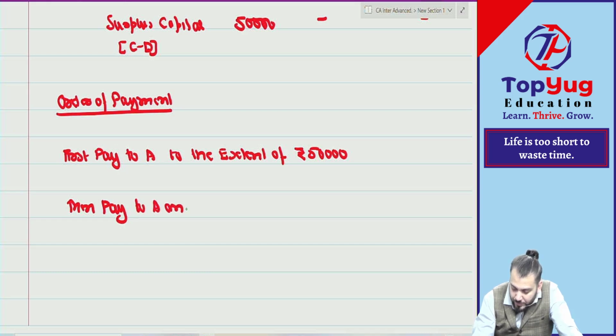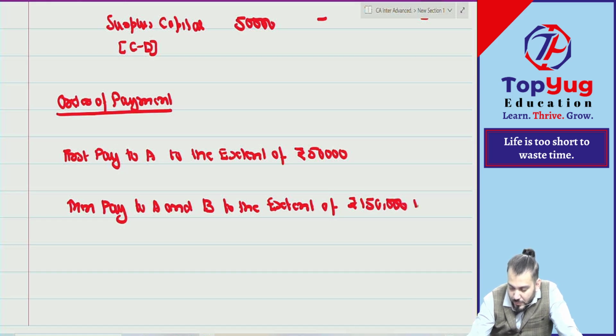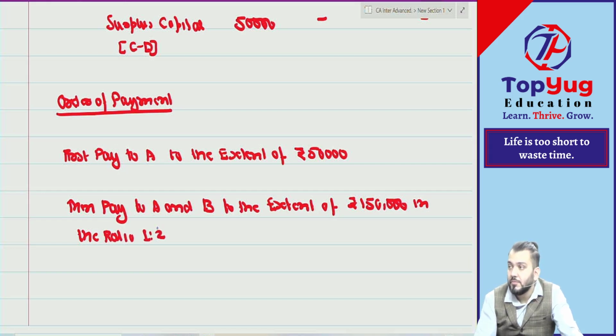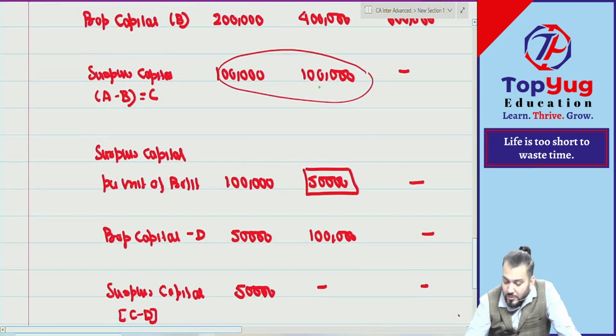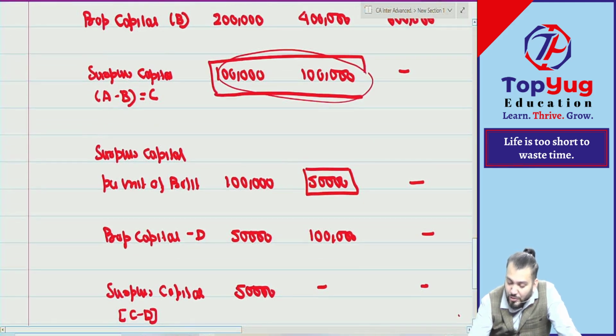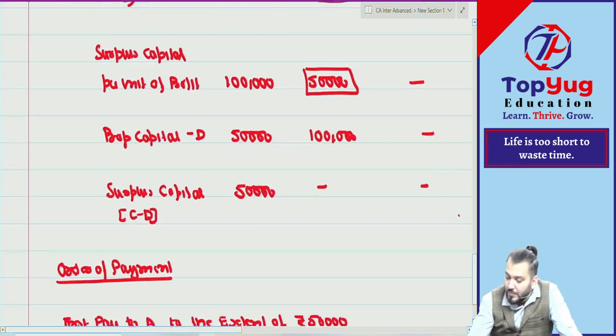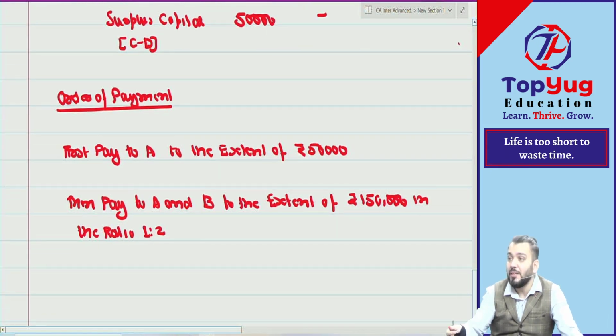A and B to the extent of rupees 1 lakh 50,000, in which ratio? In the ratio 1 is to 2. Means this was 2 lakh, no? First find out this 2 lakh. Out of 2 lakh, how much have you paid? So what is the balance? 1 lakh 50,000 is the next payment to A and B in PSR, and you can see 1 is to 2 will